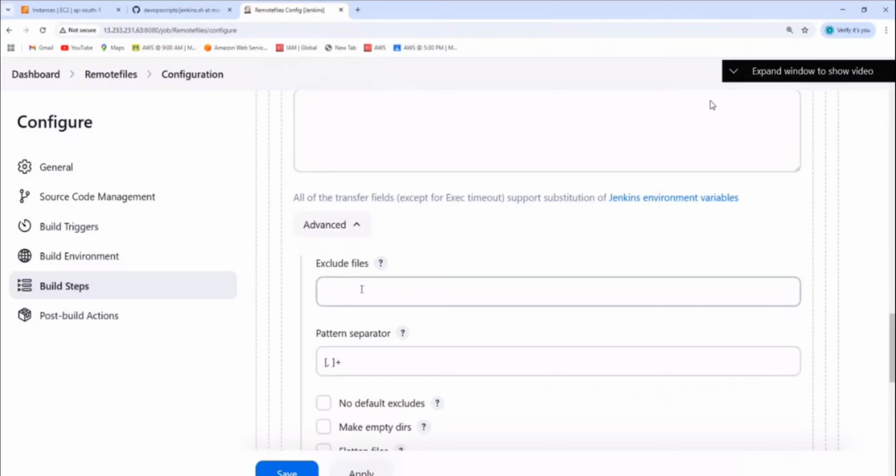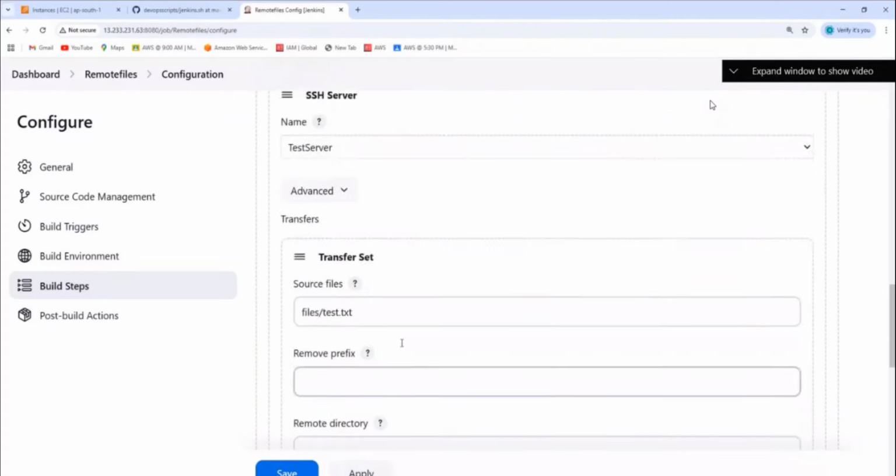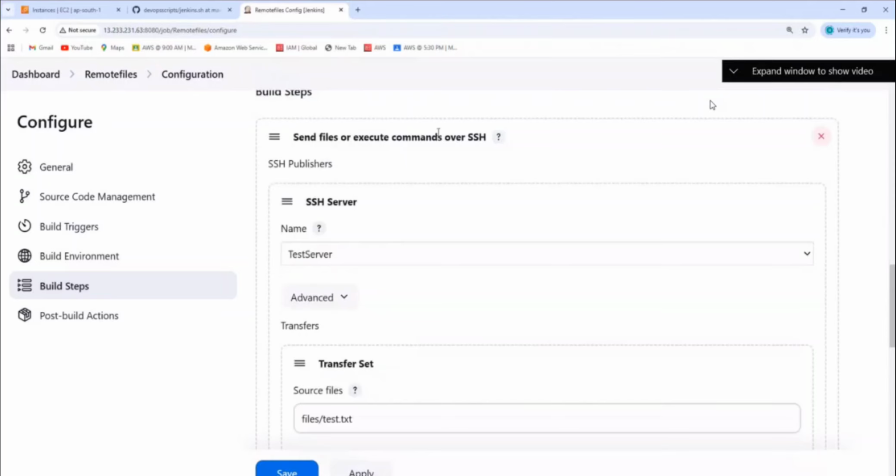Java files also. Can I exclude Java files also? What do you put? Java star, you put here. Understood? So like this, you can do n number of things using this plugin. You can send files or execute commands over SSH.